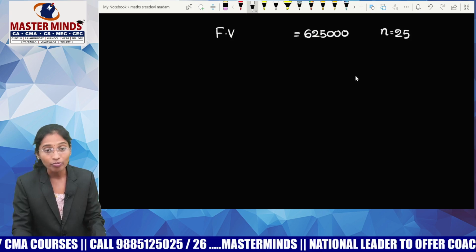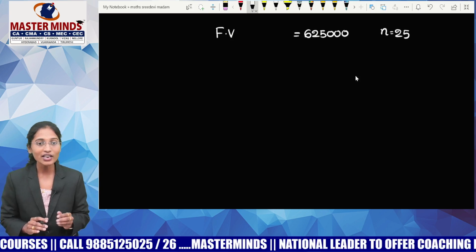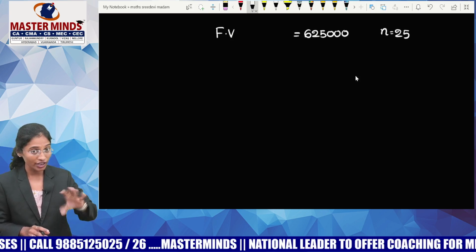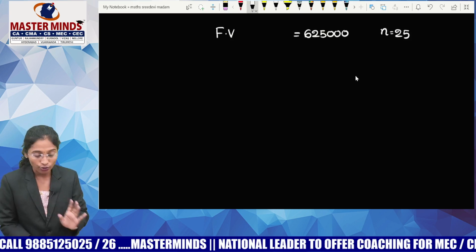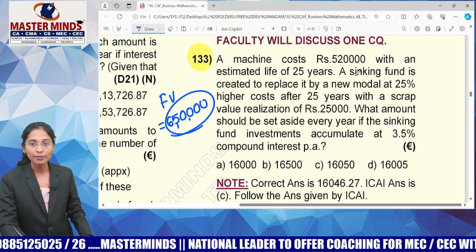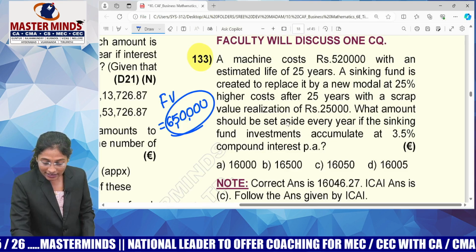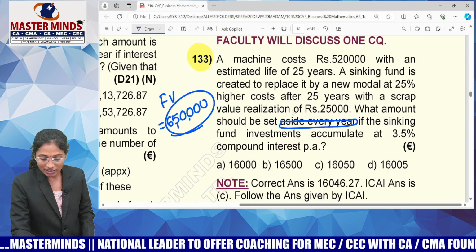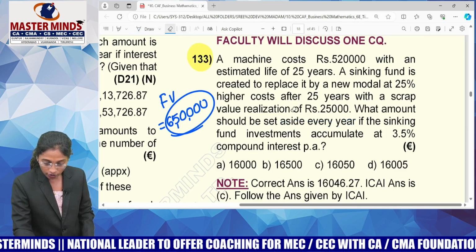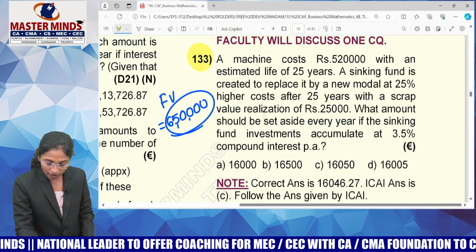Guys, try to understand. Not by reading the first line are you in a position to understand that the question is related to annuity. That's what I have already told you. Now, let me read the next line. What amount should be set aside every year?